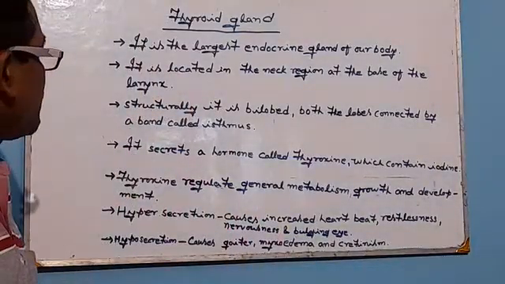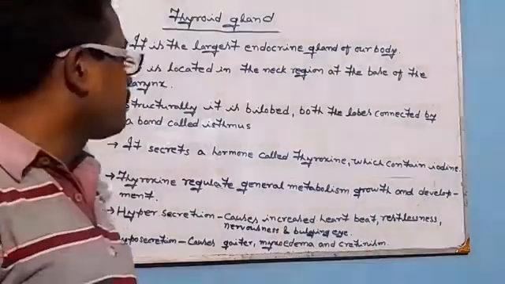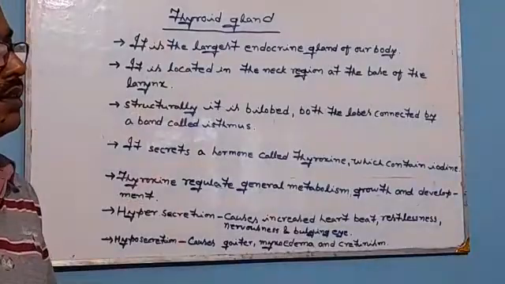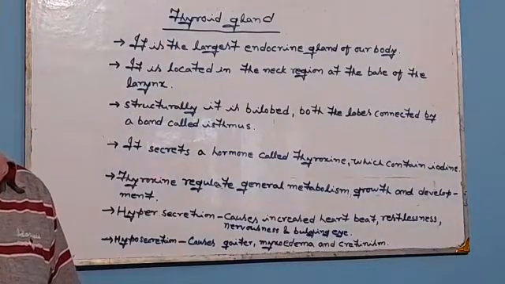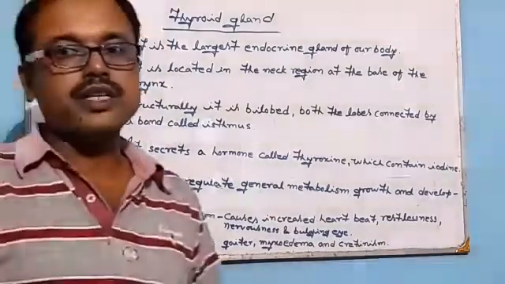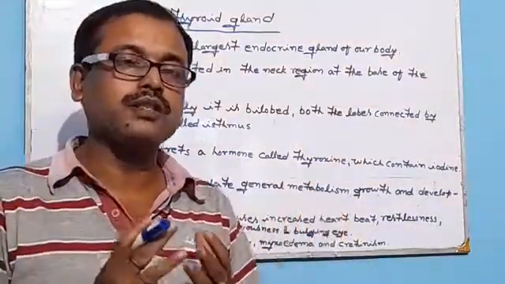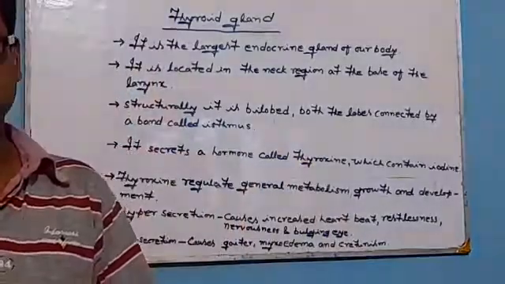Hyposecretion of thyroxine can cause a disease in our body, that is simple goiter. Goiter is actually the enlargement of our thyroid gland in the neck region. That means due to this, our neck region swells up.